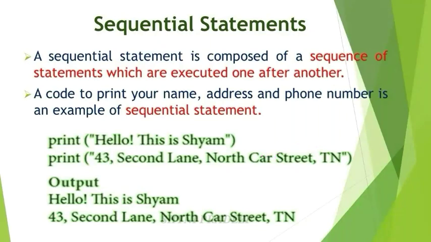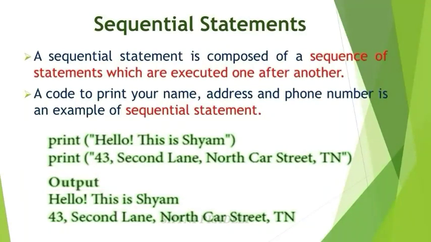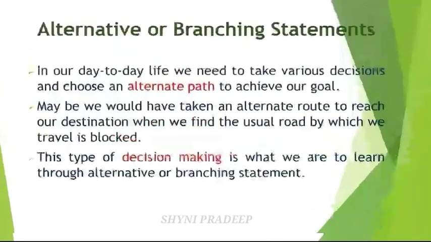You will get the output for this code: Hello, this is Shyam, and next, address 43 second line TN. This is the output for this code. So sequential statements are executed one after another. First you execute the first statement, then the second, then the third, fourth, fifth, sixth, in the sequential order. So this is about sequential statements.